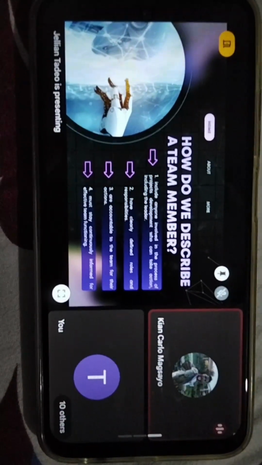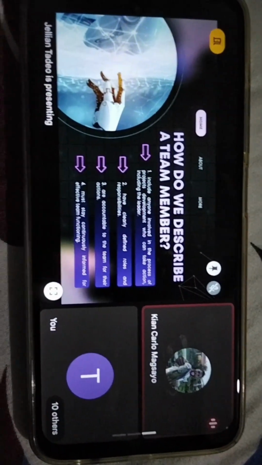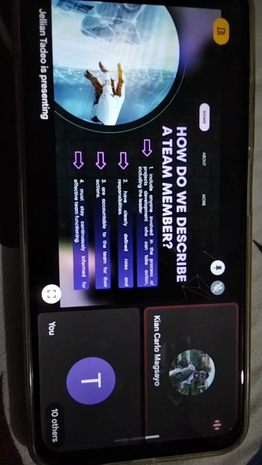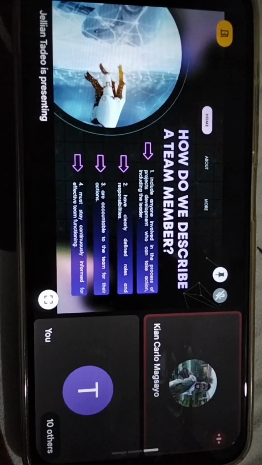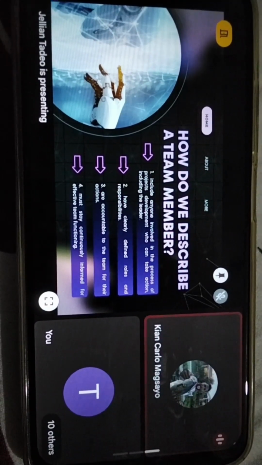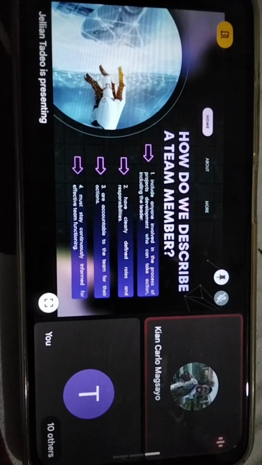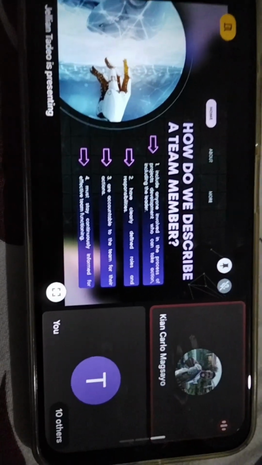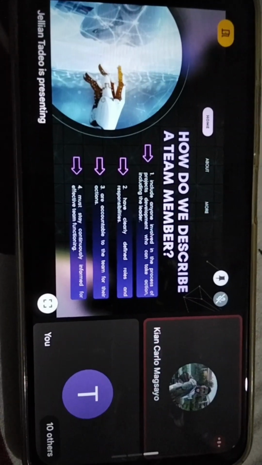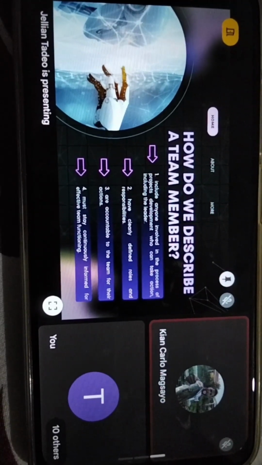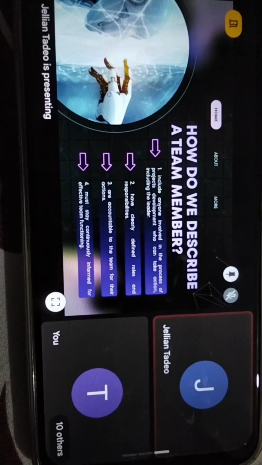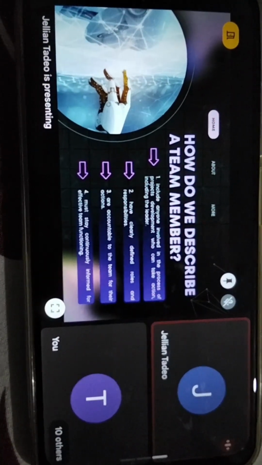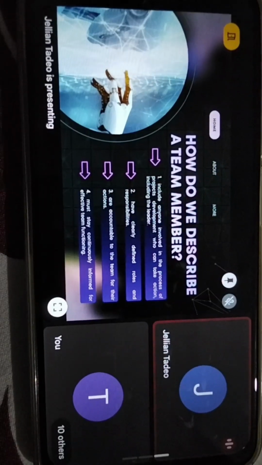Number 1, include anyone involved in the process of the project's development who can take actions, including the leader. Number 2, have clearly defined roles and responsibilities. Number 3, are accountable to the team for their actions. Number 4, must stay continuously informed for effective team functioning. Based on what Mr. Kian has read on how we describe a team member, can Mr. Pinaso share what he has understood?